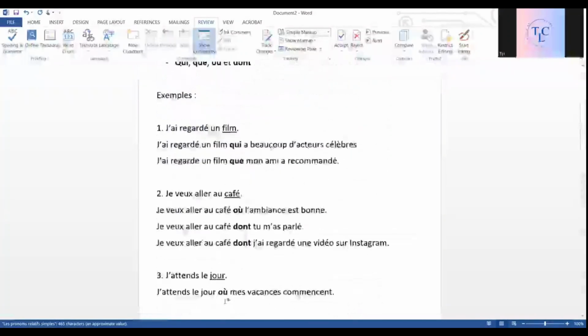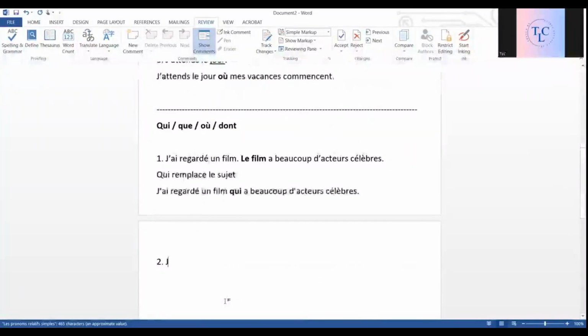Now, if we take the second example: j'ai regardé un film. Mon ami a recommandé le film. Here also, le film is the repetition because we have it already in the first sentence. But it's not the subject. In this case, le film is the object. And what kind of object?